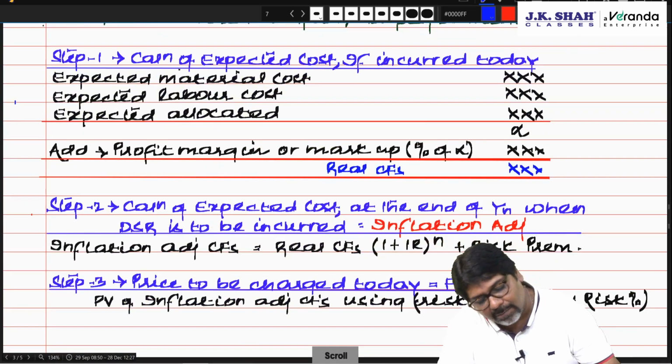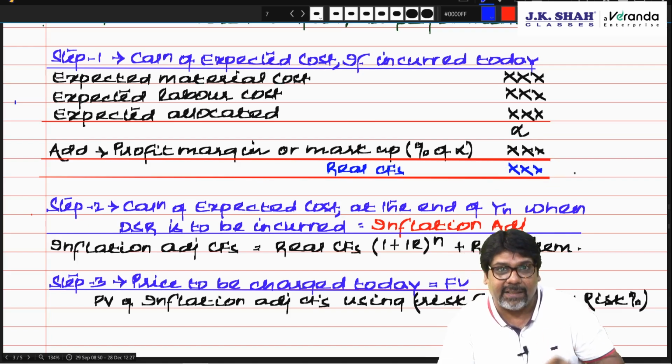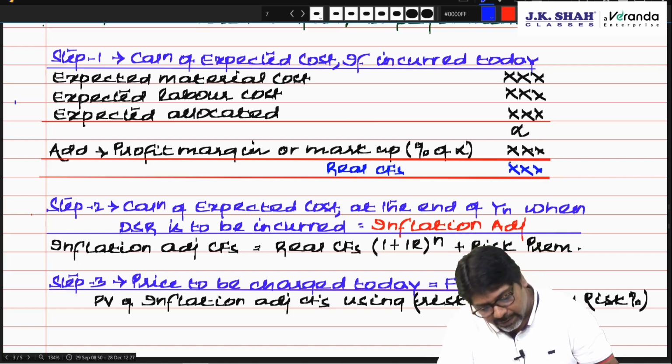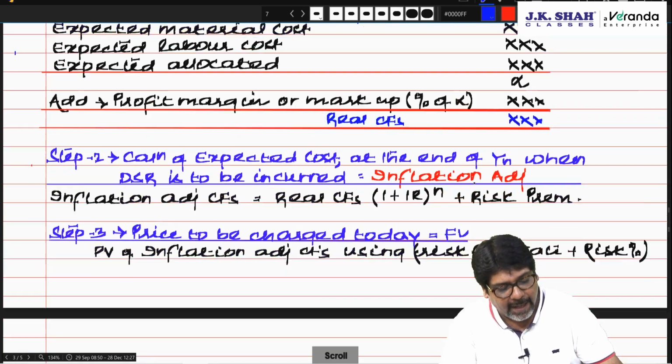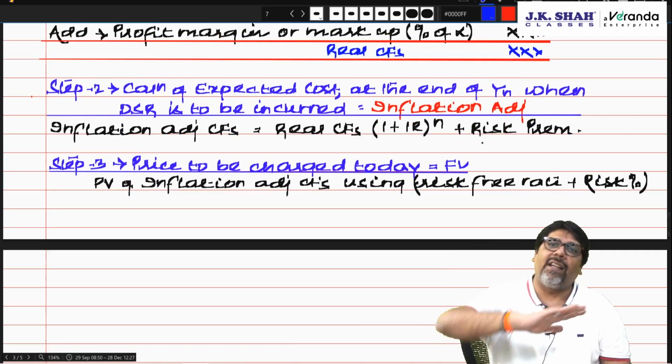Now look, the calculation of expected cost today: expected material, expected labor, expected allocated cost, that is your alpha, plus profit margin. This is real cash flows. If he incurs the expenses today along with his profit, these are the real cash flows today. Next, the calculation of expected cost at the end of year N, that means after some years.